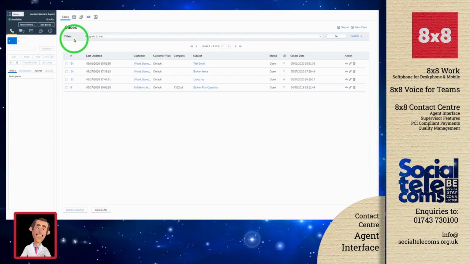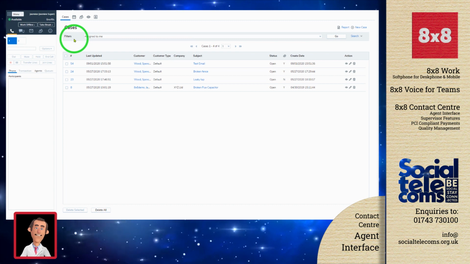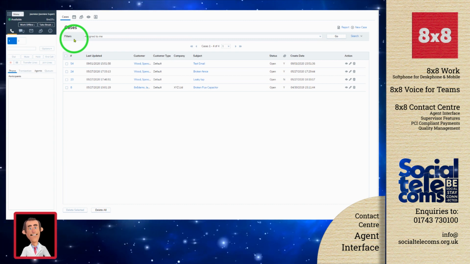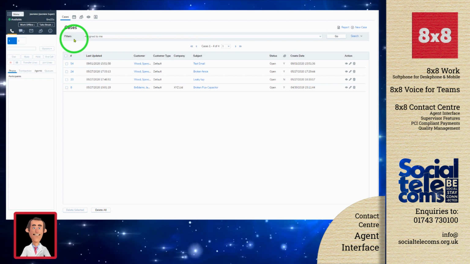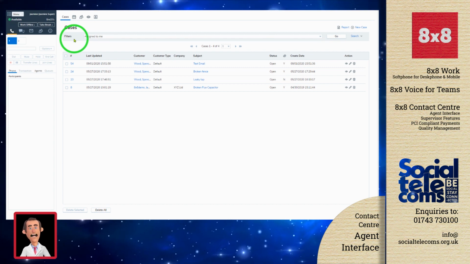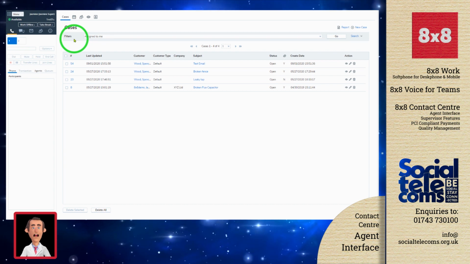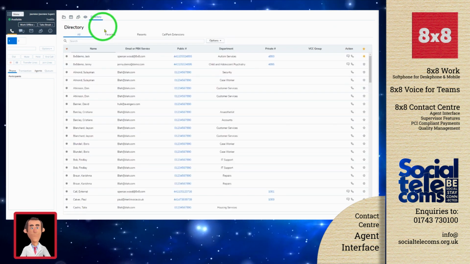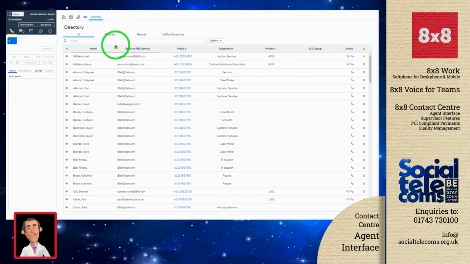On the right-hand side, we have the display area, and what we're seeing here is recently worked cases by this agent. These form part of the 8x8 local CRM, which is a fully operational and transactional database of interactions with your customers. Also, as part of this display area, we have the 8x8 directory. The directory can contain both internal and external contacts.